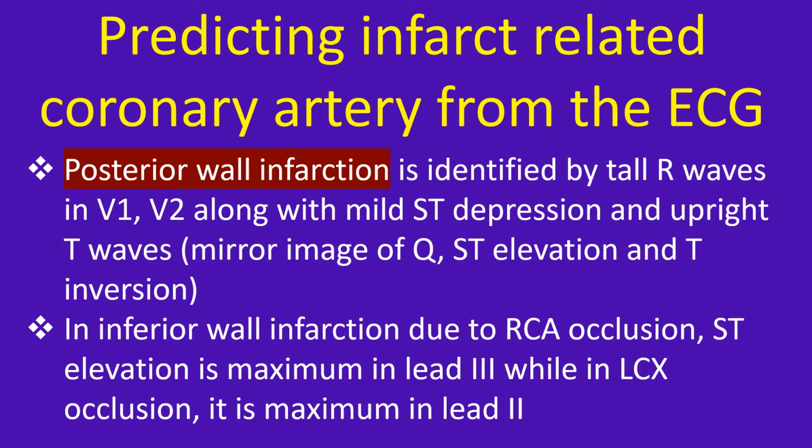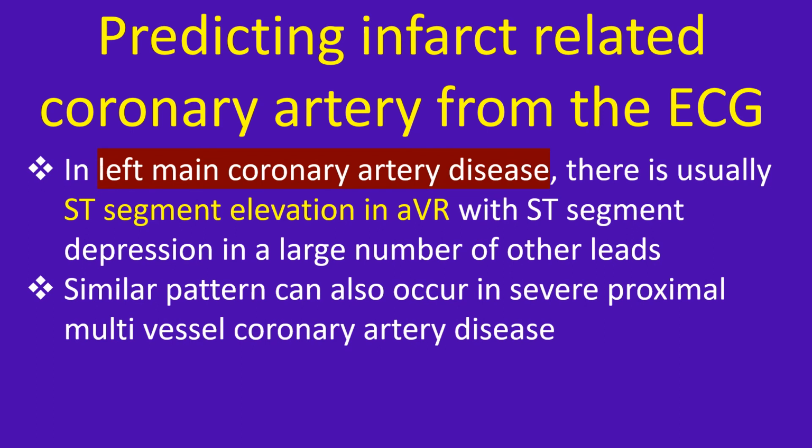Posterior wall infarction is identified by tall R waves in V1, V2 along with mild ST depression and upright T waves, mirror images of Q, ST elevation and T inversion. In inferior wall infarction due to RCA occlusion, ST elevation is maximum in lead 3, while in LCX occlusion, it is maximum in lead 2. In left main coronary artery disease, there is usually ST segment elevation in aVR with ST segment depression in a large number of other leads. A similar pattern can also occur in severe proximal multivessel coronary artery disease.